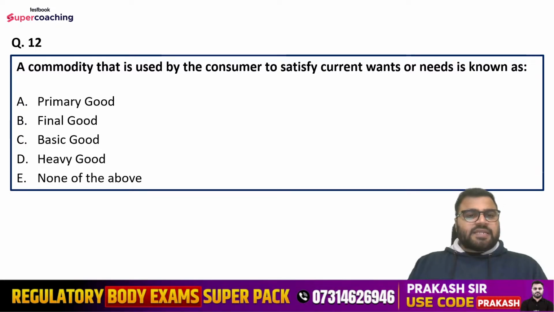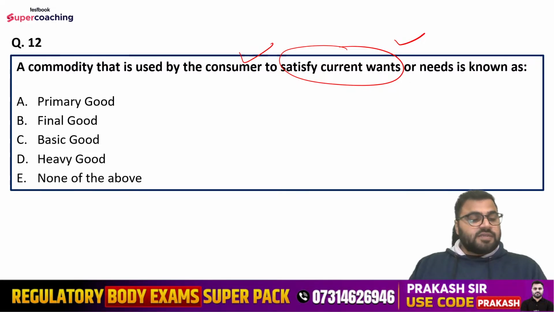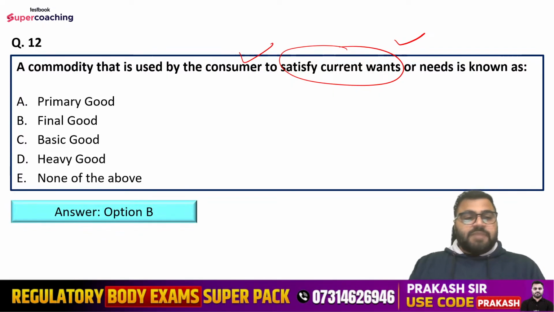Question number 12. A commodity that is used by the consumer to satisfy current wants or needs is known as: primary good, final good, basic good, heavy good, or none of the above. A very simple question, guys. If you read the question carefully, automatically you will give the right answer. So option number B is the right answer, that is the final good, right? So final good is a commodity which is used by the consumer to satisfy current wants or needs of themselves.